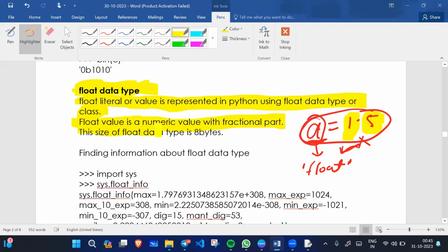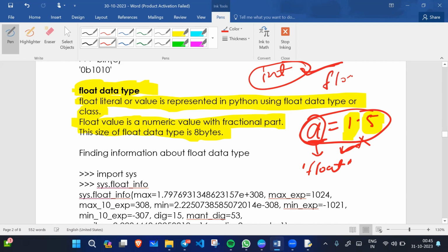The size of the float data type is 8 bytes. For your information, an integer can hold an unlimited number of values, but a float cannot hold unlimited values, because float has some limitation, but integer doesn't. Float can contain only 8 bytes of memory according to the ANSI standard. ANSI provides a set of rules for float value representation. So maximum 8 bytes a float can contain.